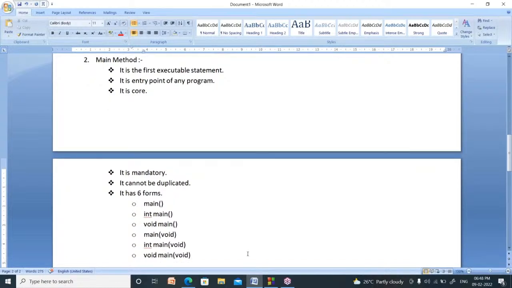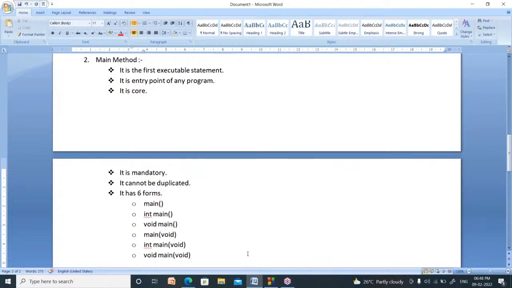Right. You can write a main method in 6 forms. How many forms are there? 6 forms. Just like main, int main, void main, main of void, int main of void, void main of void, like that.